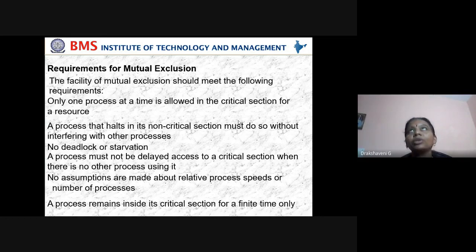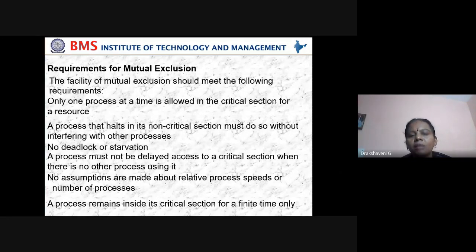Requirements for mutual exclusion. The facility of mutual exclusion should meet the following requirements. Only one process at a time is allowed in a critical section for a resource. A process that halts in its non-critical section must do so without interfering with other processes. If it is not in the critical section, it should not interfere with others, and it should complete its work. There should be no deadlock and no starvation.